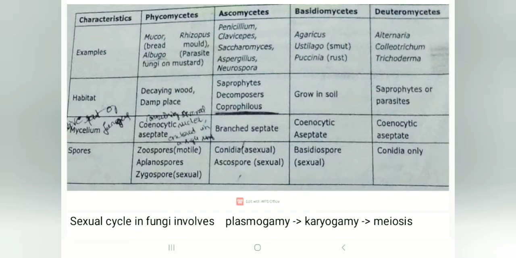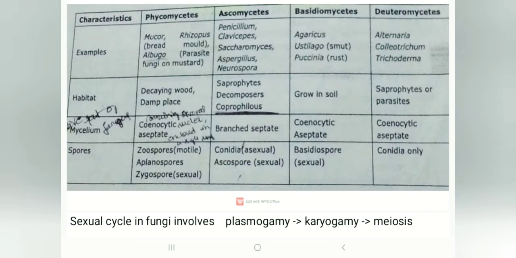It's coenocytic and aseptate. This is not, so it is not septate. Coming to Ascomycetes, it's branched but septate, and Basidiomycetes, it is coenocytic aseptate, and Deuteromycetes, they are coenocytic aseptate. Now spores: how the spores are produced, what type of spores. Coming to Phycomycetes, it is zoospores which are motile, and aplanospores, zygospores for sexual reproduction.